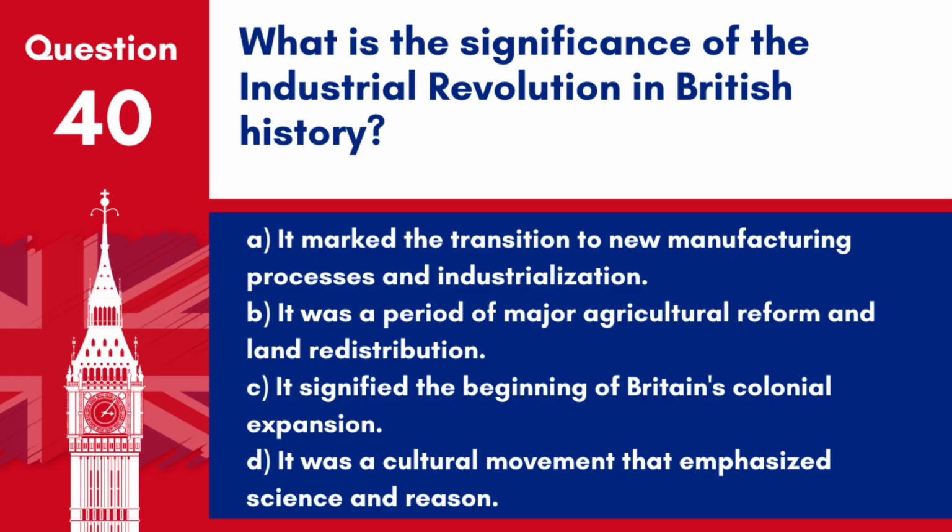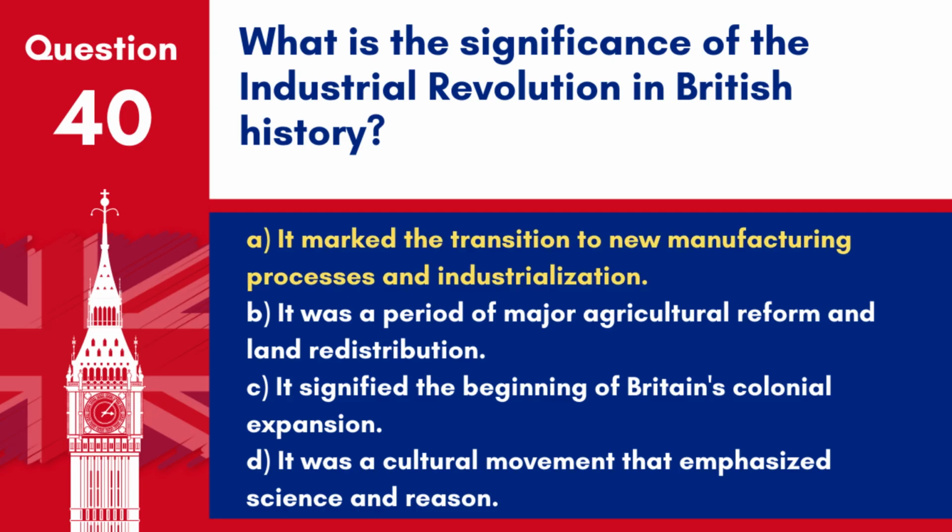Question 40. What is the significance of the Industrial Revolution in British history? A. It marked the transition to new manufacturing processes and industrialization. B. It was a period of major agricultural reform and land redistribution. C. It signified the beginning of Britain's colonial expansion. D. It was a cultural movement that emphasized science and reason.